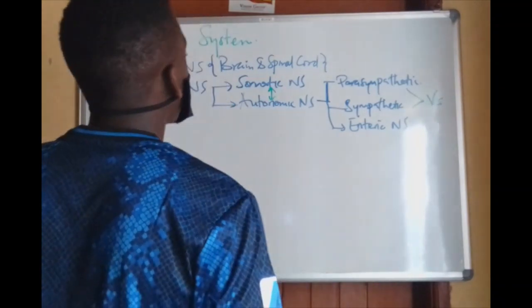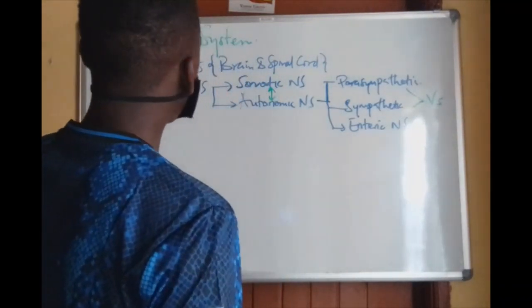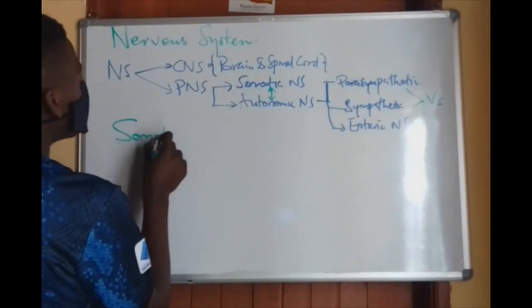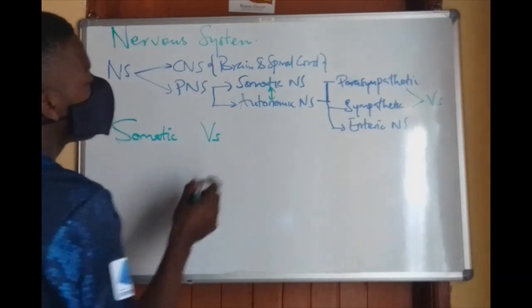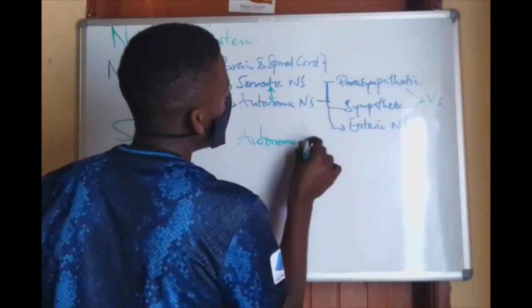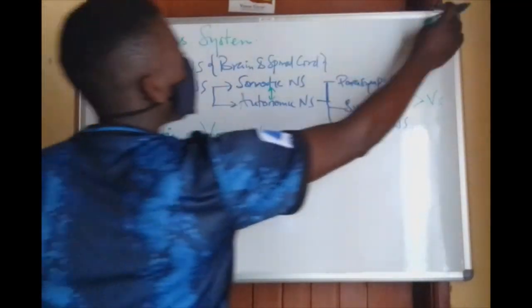And we are going to compare right now. We are going to start by comparing the somatic nervous system versus the autonomic nervous system. And what do we mean here? What are we going to talk about?